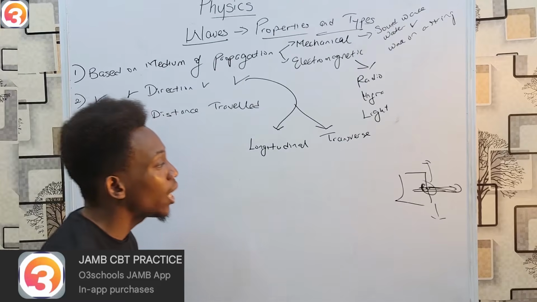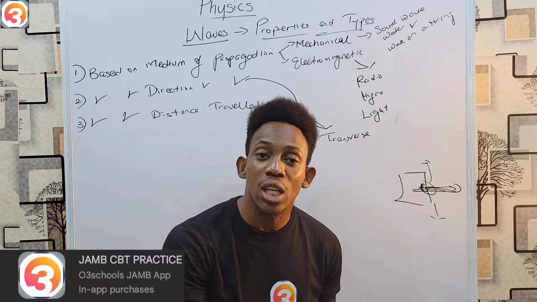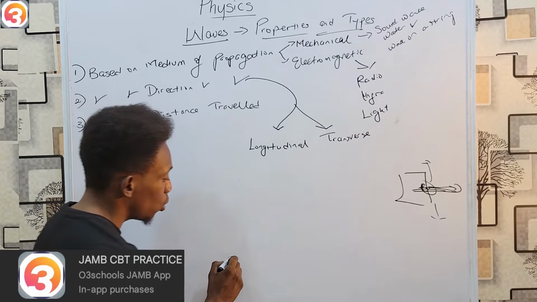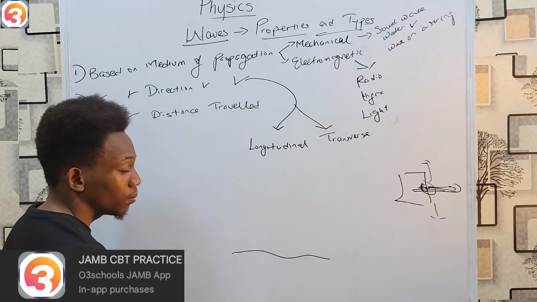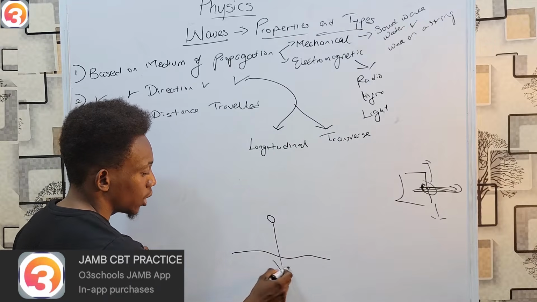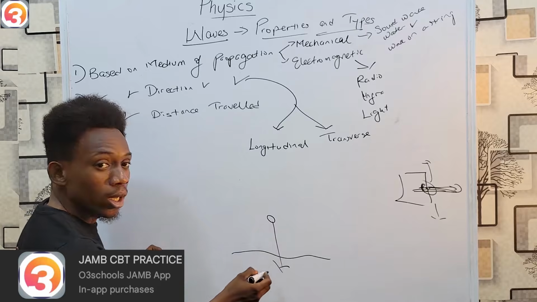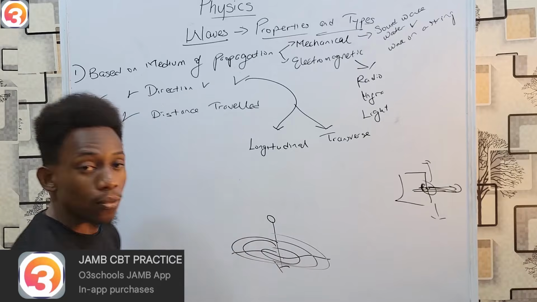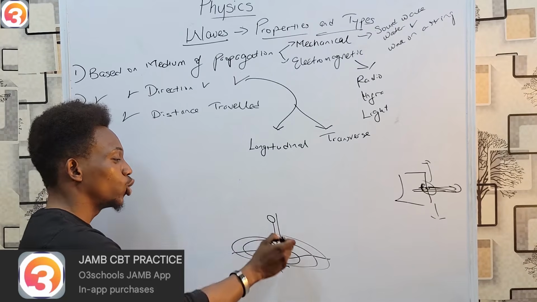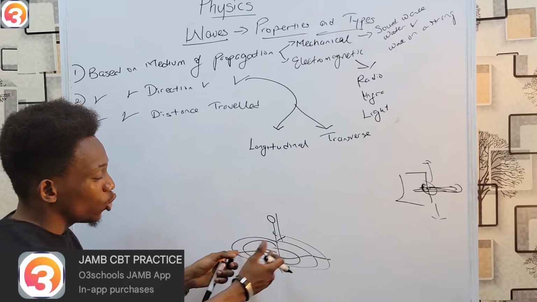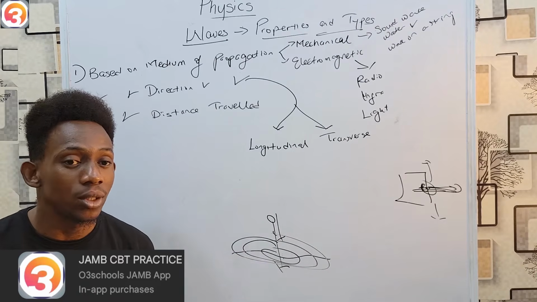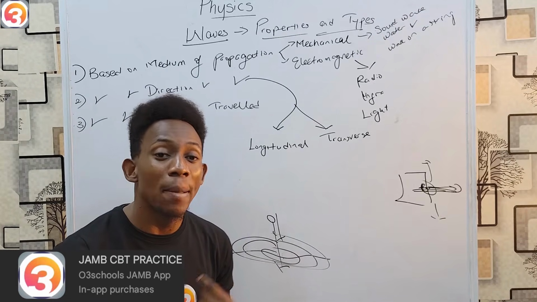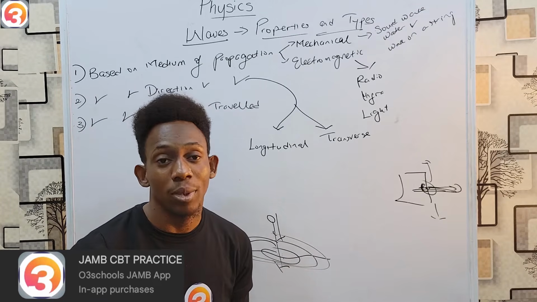But transverse waves, on the other hand, travel in a direction perpendicular to the disturbance which caused them. A good example is your water wave. If I have water here, and I drop a stone into this water, and the stone goes straight down, ripples are created in the water. And where do they go? Outwards, like this. Therefore, the direction causing this was going down, while the waves were going perpendicular to it. So that's the difference. Longitudinal waves travel parallel to the disturbance, transverse travel perpendicular to this disturbance.